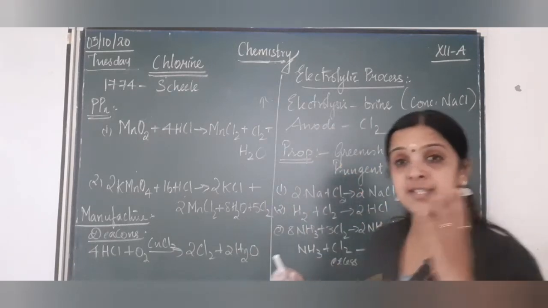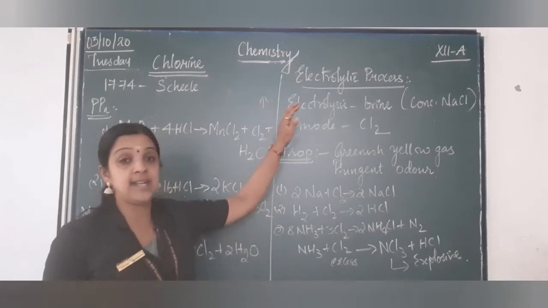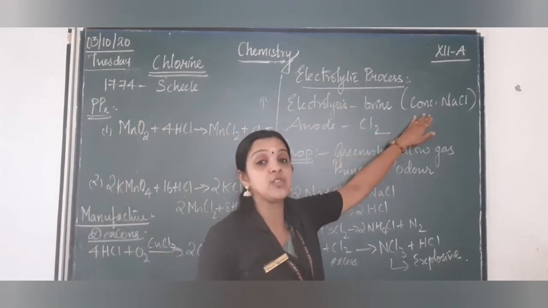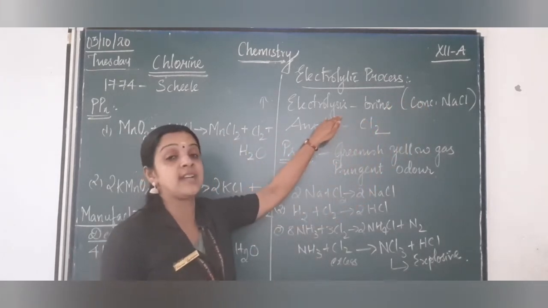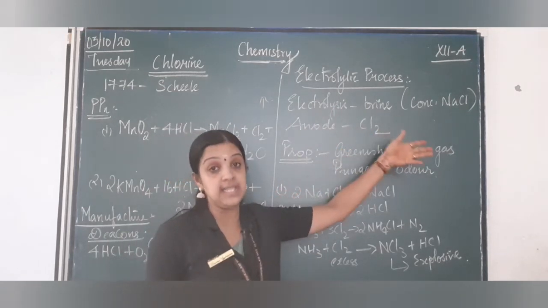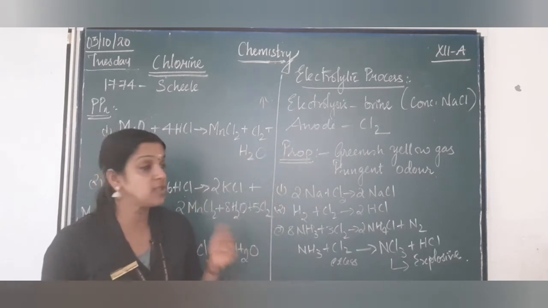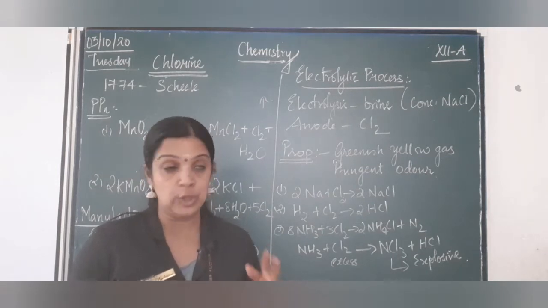The next one is a very familiar one for you, which we have learnt already in 10th standard, electrolysis of sodium chloride. You remember, children, we take concentrated sodium chloride, which we call a brine solution, and when it undergoes electrolysis, we know at the anode chlorine gas gets liberated. So that is another preparation where you use the electrolysis process. So these are the four basic preparations of chlorine.